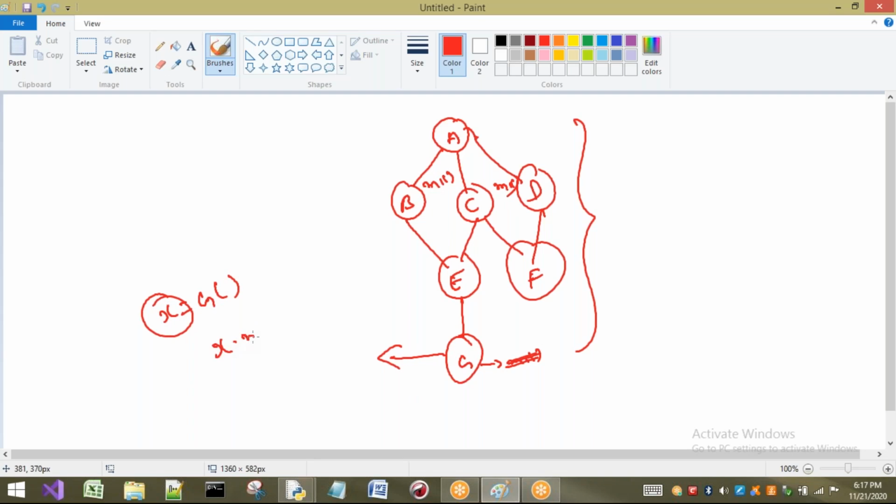Now X dot M1. Now we have to understand which M1 has to be executed, either from B, or from C, or here I will write M1 also, or from D. Further, a huge explanation is needed to understand how the method resolution is going to take care in our Python.